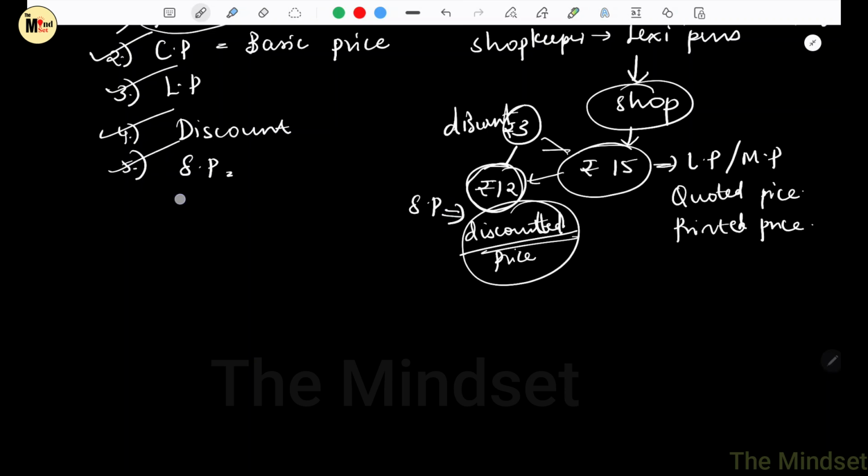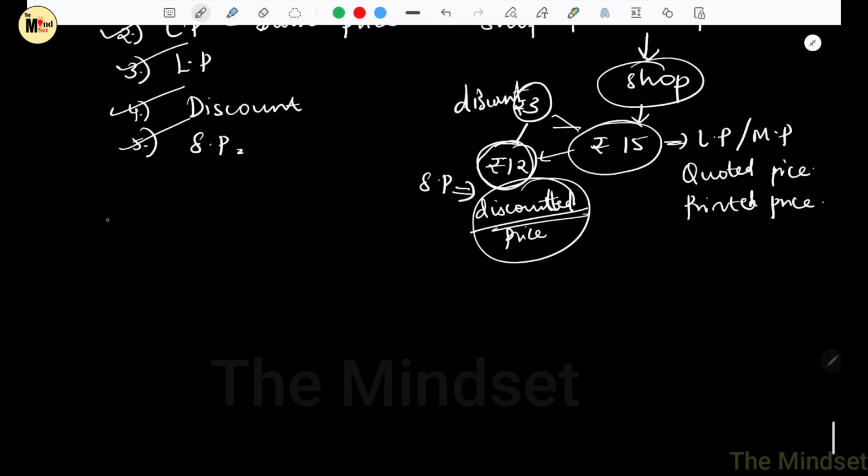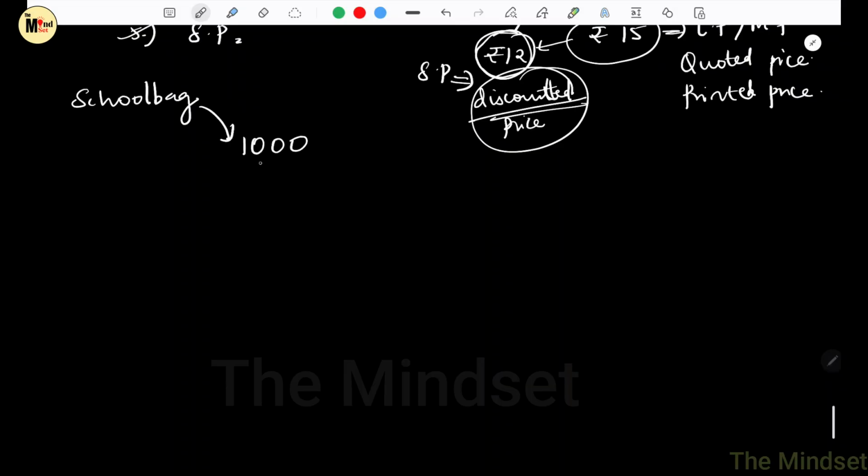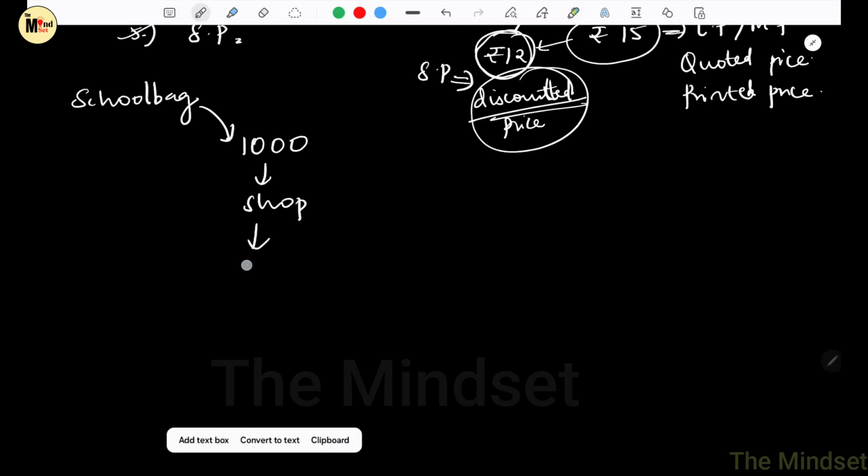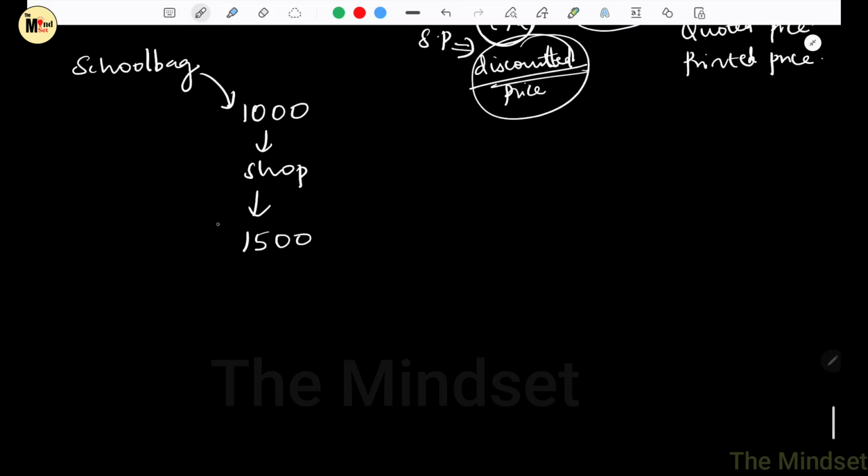So I hope we understand this. I'll tell it with one more example. So for example, there is this school bags. A person wanted to sell school bags, so he went to a company and bought school bags, and he got one school bag for 1000 rupees. And he came to his shop and decided to sell it for 1500 rupees. But then he thought maybe I'll give a discount.